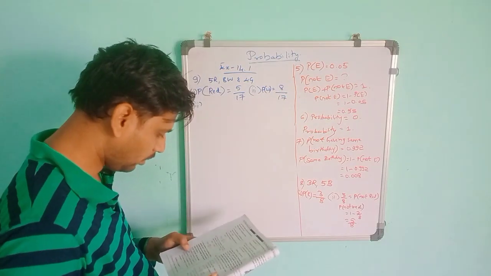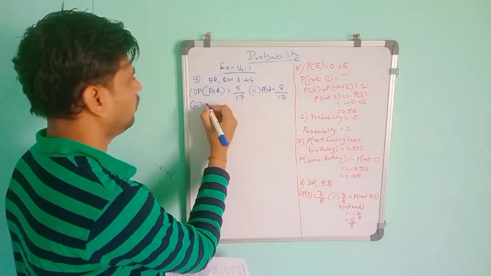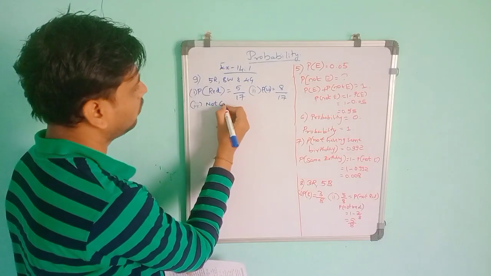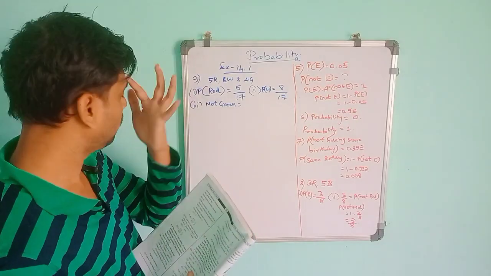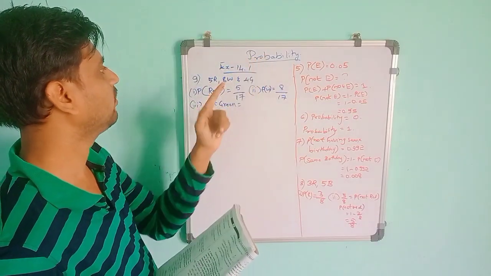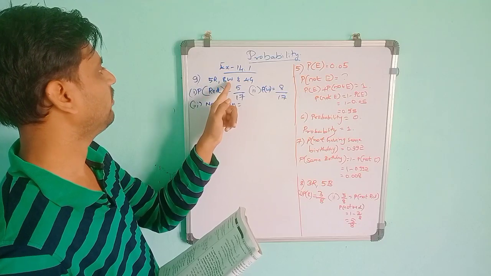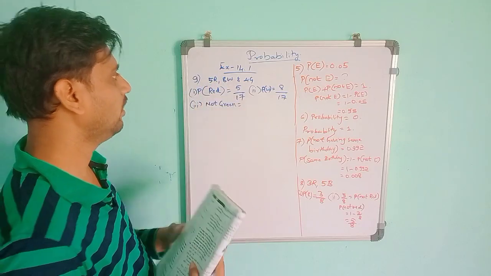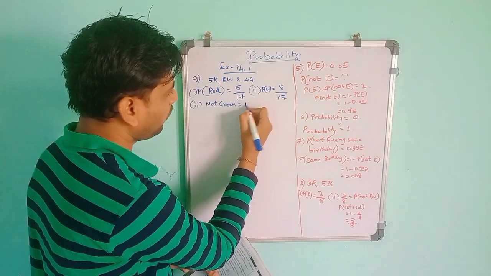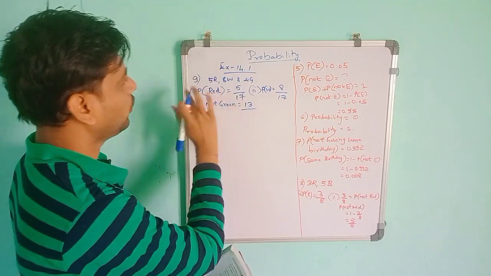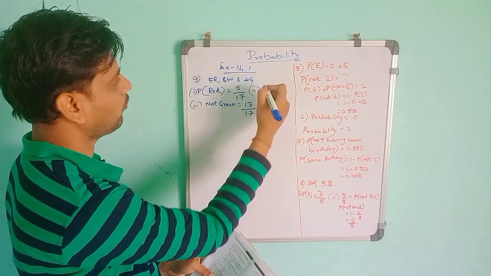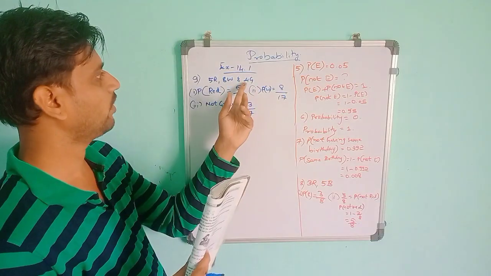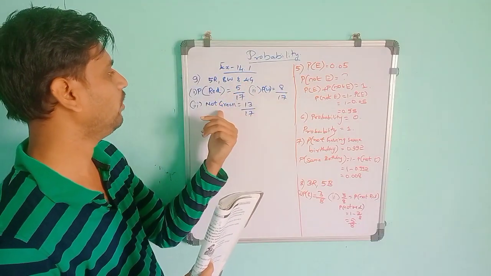Then the last one, not green. In the given 'not', we have two methods. One is, not green means we should neglect the green. So the remaining is white and red. White is 8, red is 5, so the total will be 13. So favorable outcomes will be 13 divided by total outcomes, which is the same, 13 by 17, because 17 is the total outcomes, and 13 because we have to neglect the green, since they told in the condition not green.